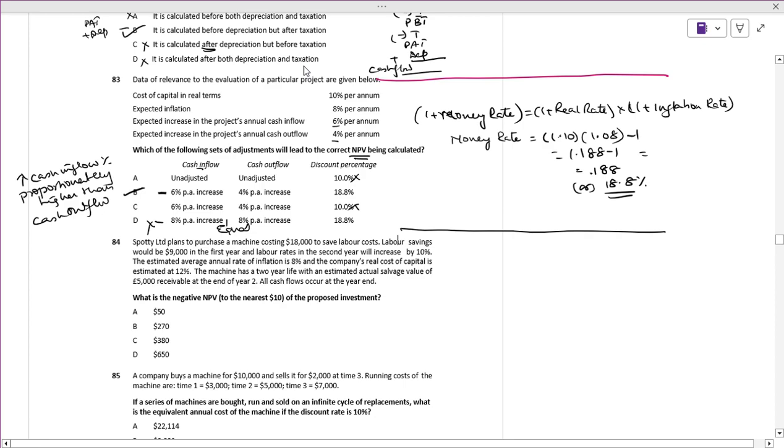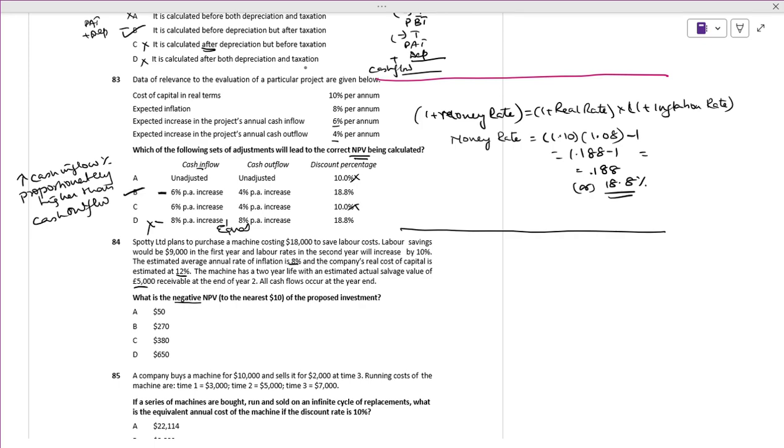Spotty Limited plans to purchase a machine costing how much? Cash outflow is going to be 18,000. Labor savings is 9,000. First year labor rates will increase by 10%. The estimated annual rate of inflation is 8%. Cost of capital is 12%. The machine has a 2-year life with an estimated salvage value. All cash flows occur at the year end. What is the negative NPV?